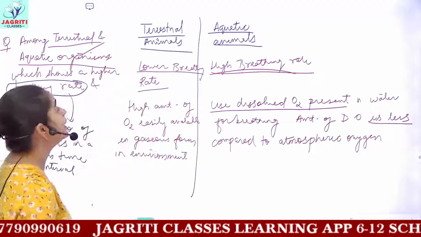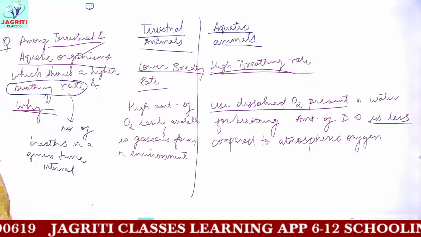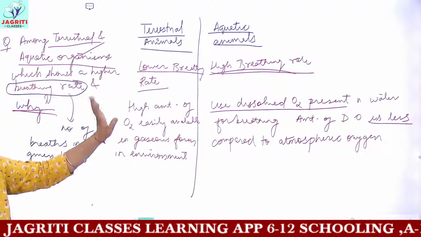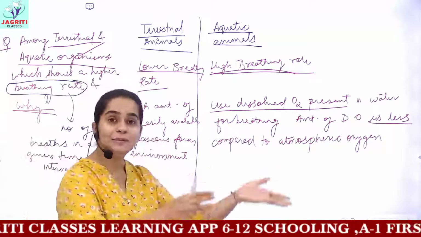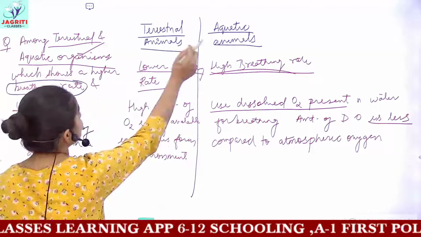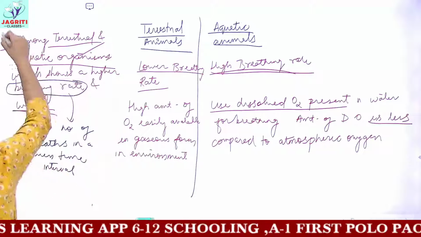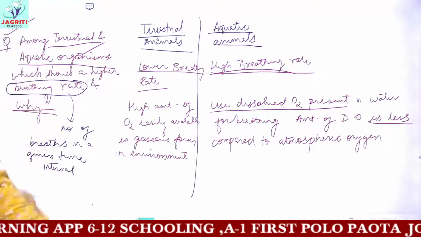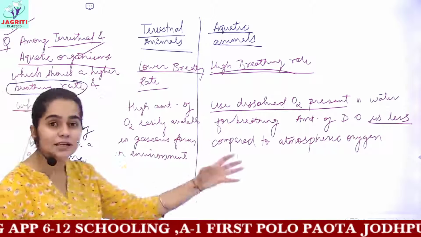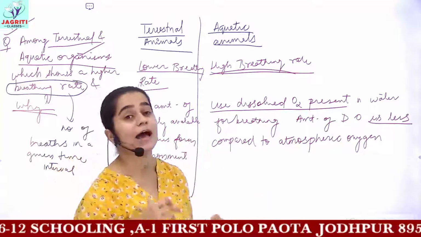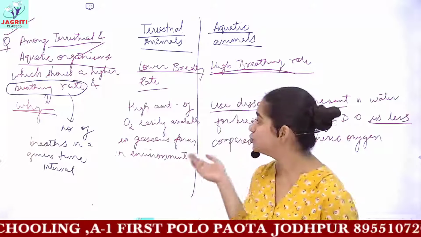And hence I hope that this concept is also clear to you. We first discussed plants and animals, and then we saw terrestrial animals and aquatic animals. And this is, mark it, a very important question: which group of animals, terrestrial or aquatic, shows a higher breathing rate? Then you also have to justify the reason.